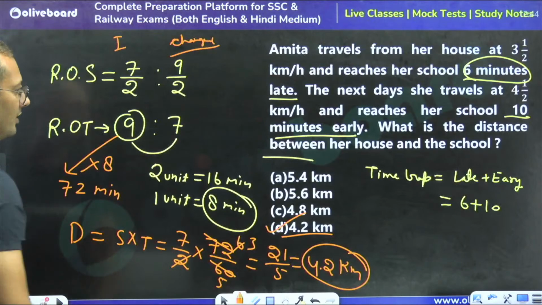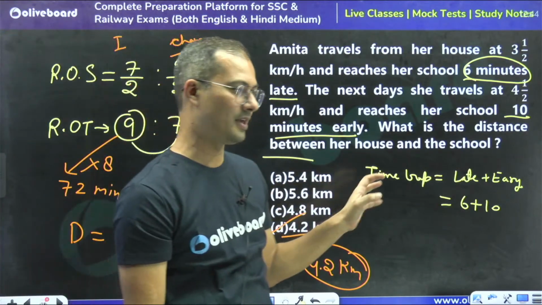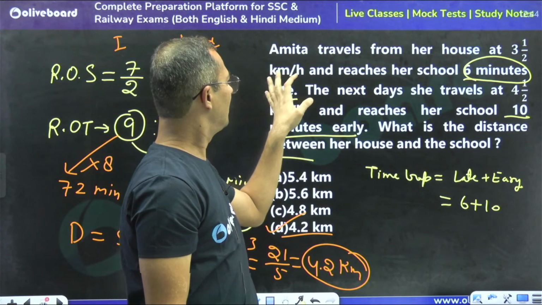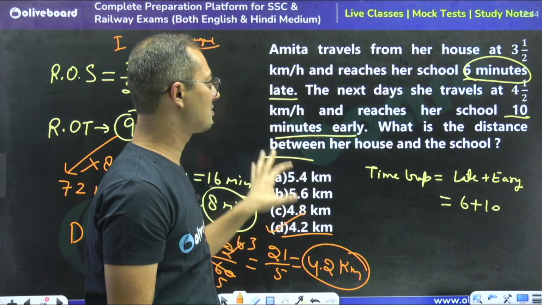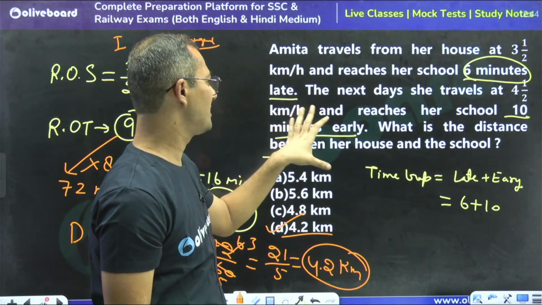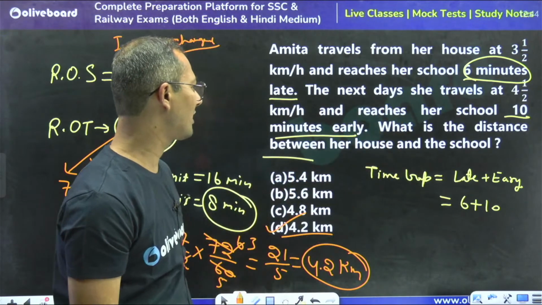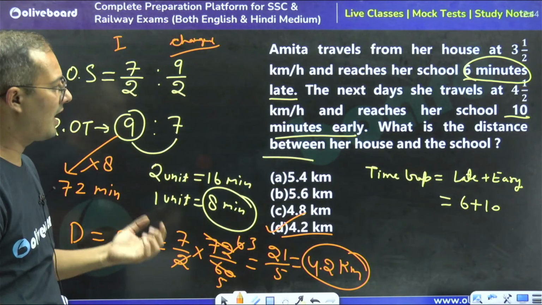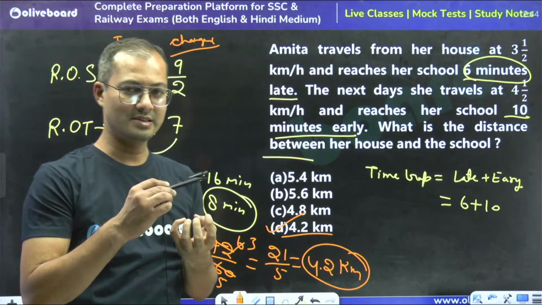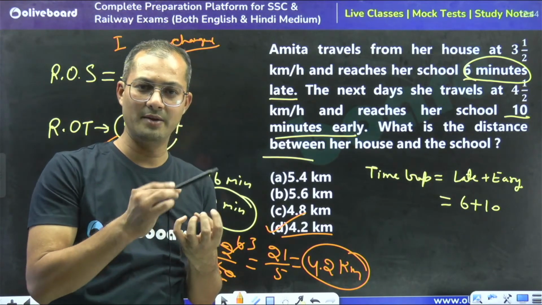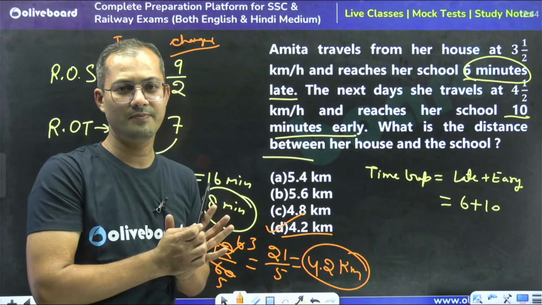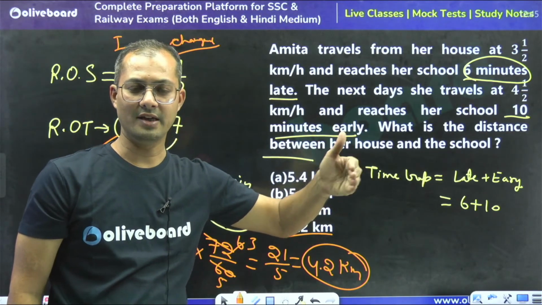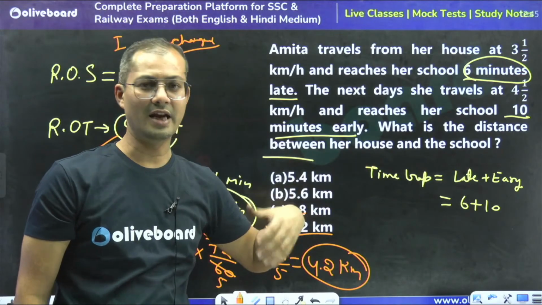See, yes, I can explain, Ashwin. The question is saying that Amita travels from her house at 3.5 km/h and reaches school 6 minutes late, and next day she travels at 4.5 km/h. The same distance is being traveled at different speeds, right? In the first case, she reaches 6 minutes late, and in the second case, she reaches 10 minutes early.